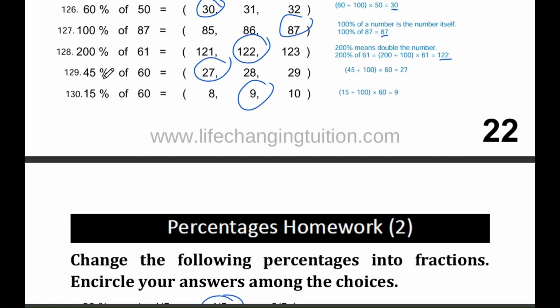Question number 129, 45% of 60 equals. The options are 27, 28, and 29. The correct answer is 27. 45 divided by 100 is 0.45, and then 0.45 times 60 equals 27. Question number 130, 15% of 60 equals. The options are 8, 9, and 10. The correct answer is 9. 15 divided by 100 is 0.15, and 0.15 times 60 is 9.